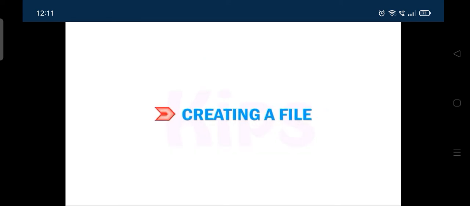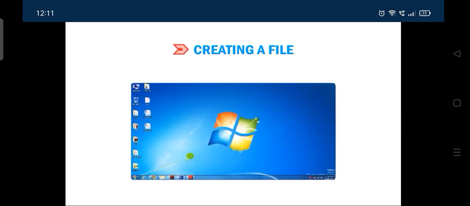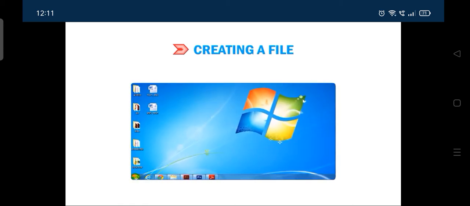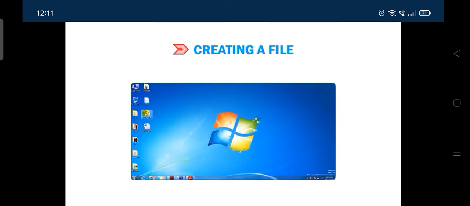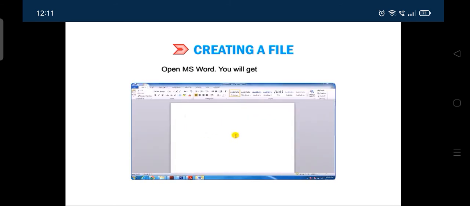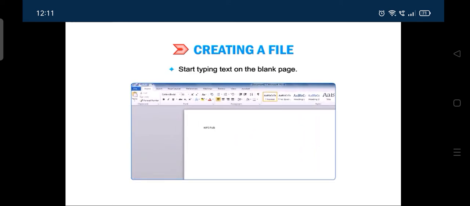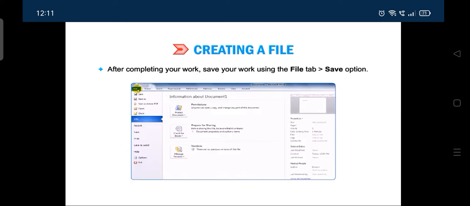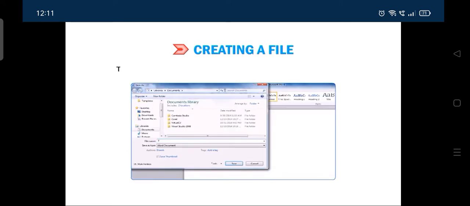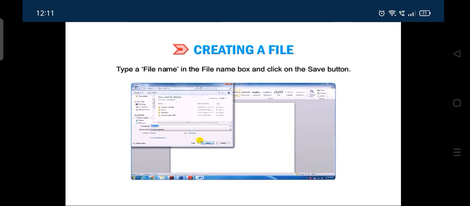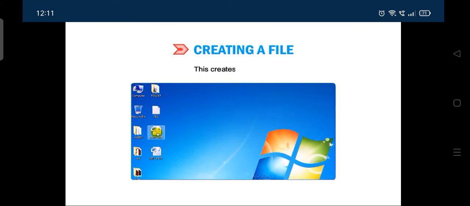Alright children, now we shall see how to create a file. The most common way to create a file is by using any application software. Open MS Word. You will get a blank page. Start typing text on the blank page. After completing your work, save your work using the File tab. Then go to the Save option. Type a file name in the file name box and click on the Save button. This creates a new file.